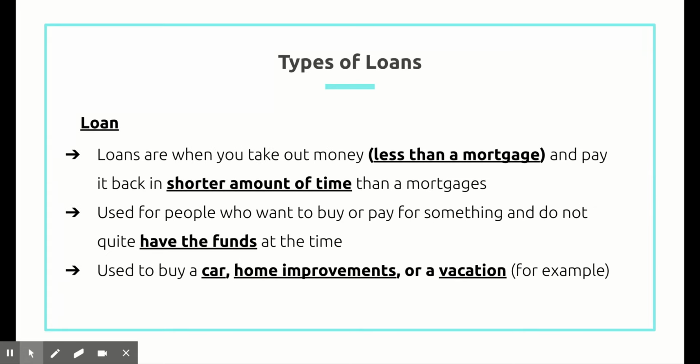A loan is when you take out money, so it's less than a mortgage, and pay it back in a shorter amount of time. So if a mortgage is 20 to 25 years, a loan can be anywhere from 5 to 10 years. It's used for people who want to buy or pay for something and do not quite have the funds at the time. So this is for buying a car, home improvements, or a vacation. All of these are just examples.